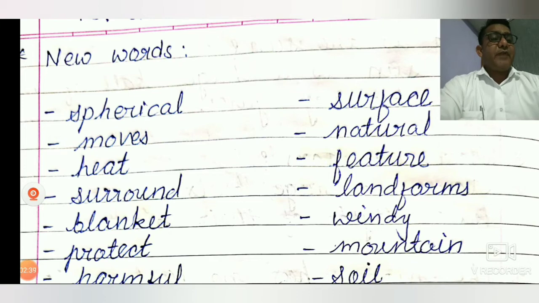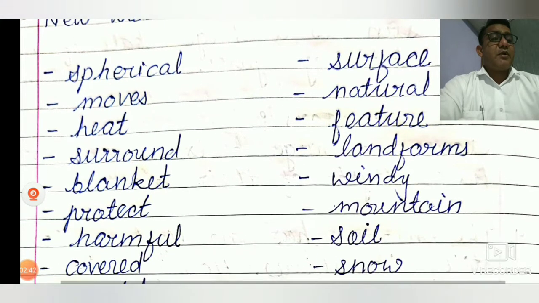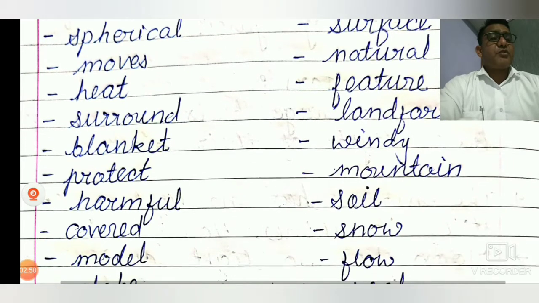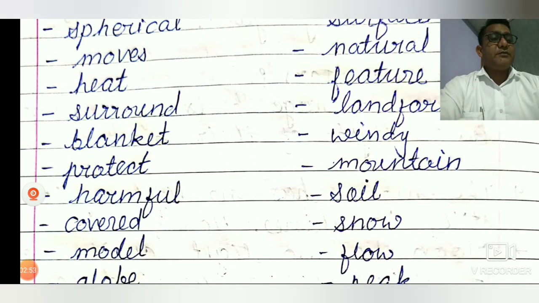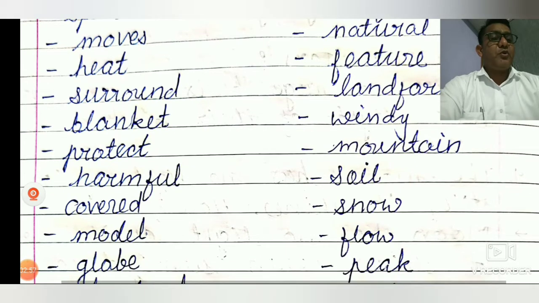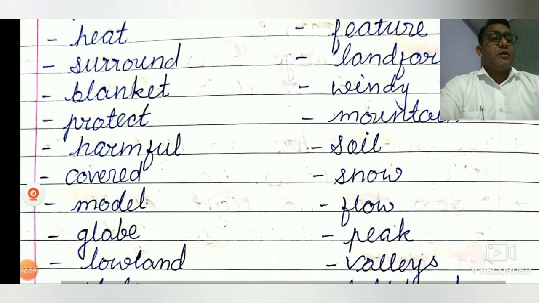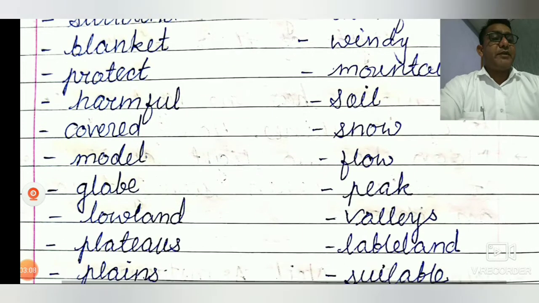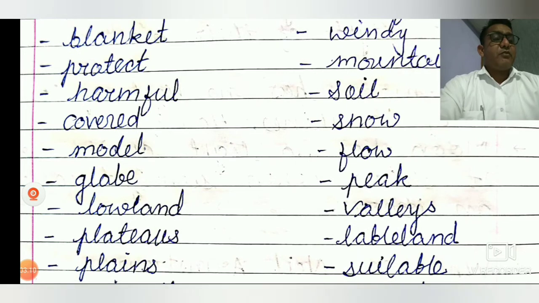Windy. Mountain. Soil. Snow. Flow. Peak.